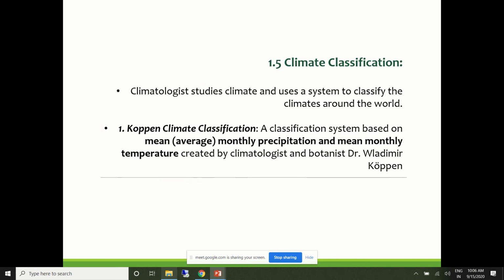What is a classification and who has prepared this kind of classification? Climatologists study climate and use a system to classify the world's climate. The Köppen climate classification is one of the most common classifications, developed by Dr. Köppen.